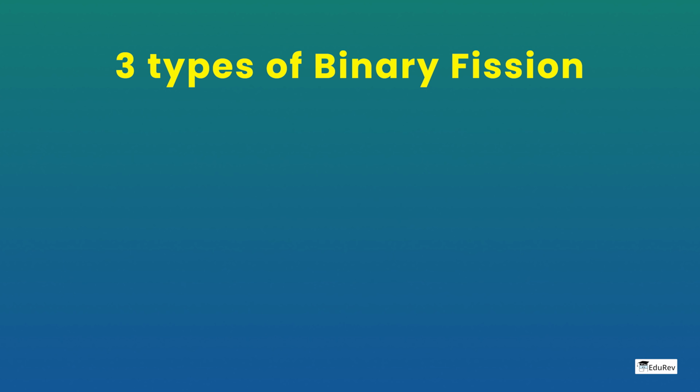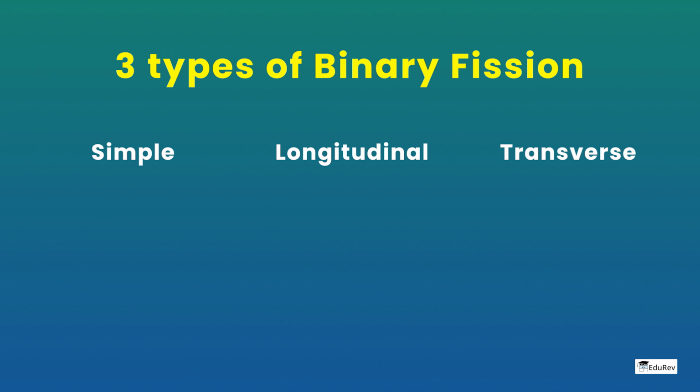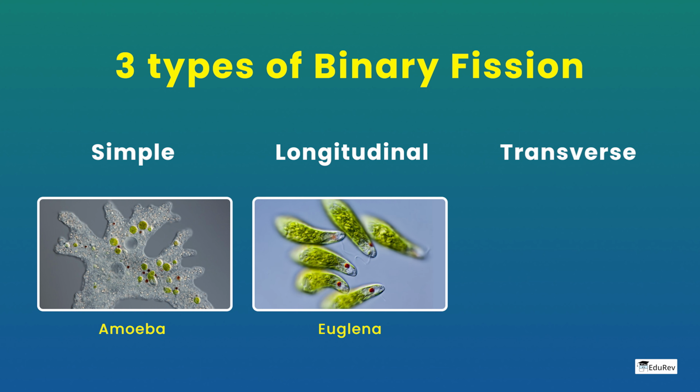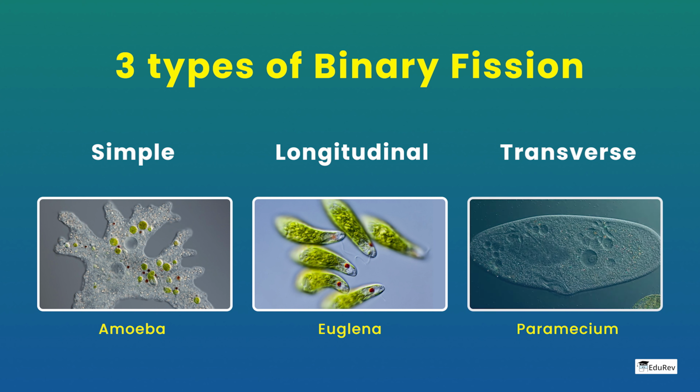Binary fission is further classified into three types. These are simple, longitudinal, and transverse. An example of simple binary fission is amoeba. For longitudinal fission, we have Euglena, and the examples of transverse binary fission include diatoms and paramecium.